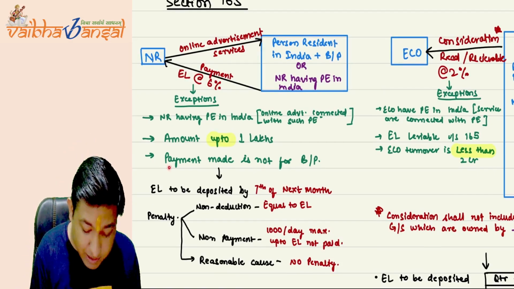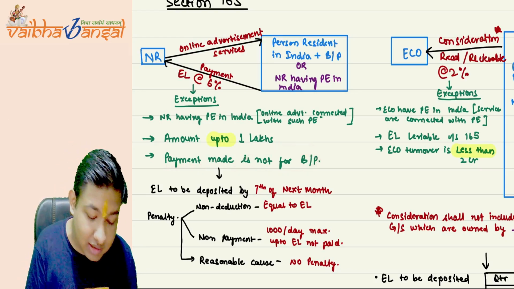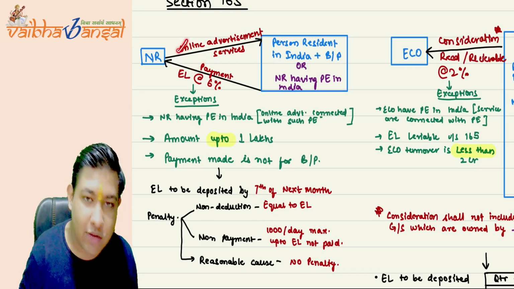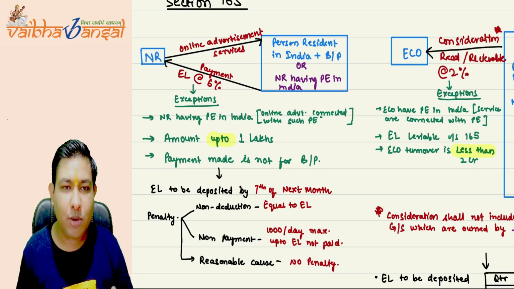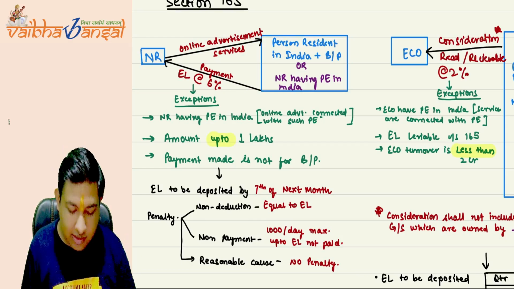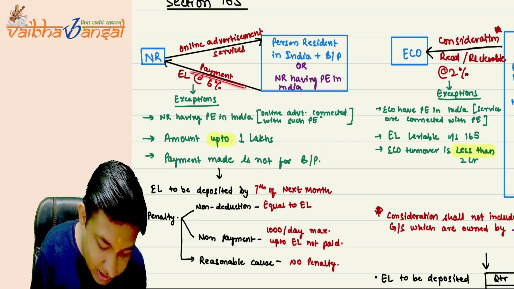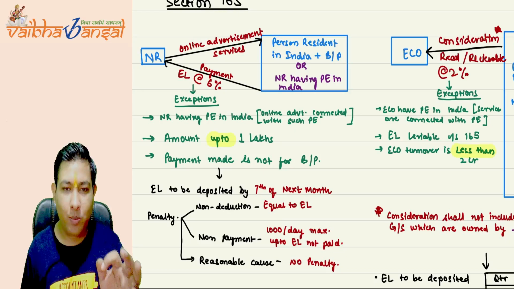Now, the payment made is not for business or profession. If you are paying for online advertisement services and those services are not for your business or profession but for something else, then when you make the payment, you do not need to deduct the equalization levy. I hope it is very much clear.